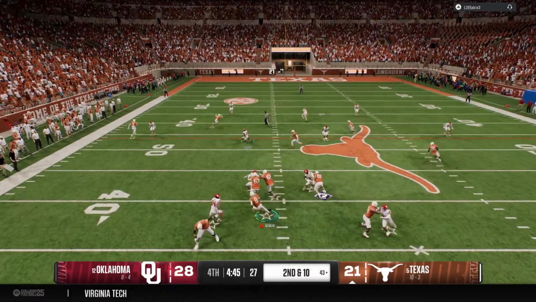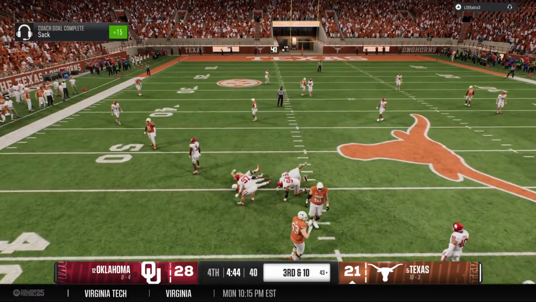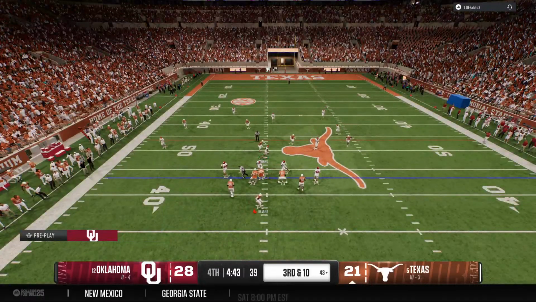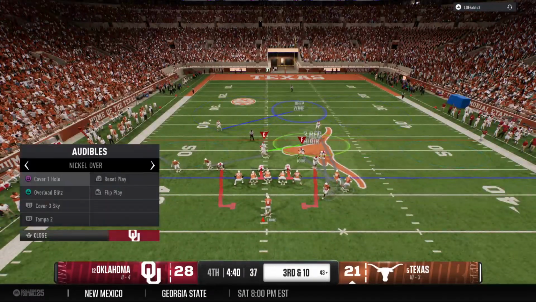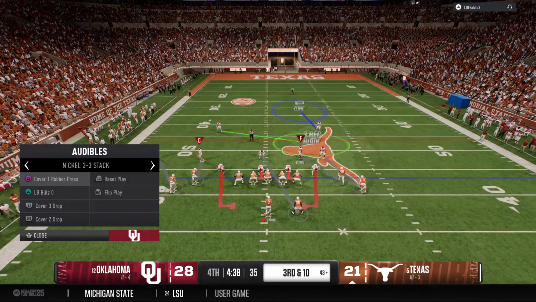QB tries it again here on 2nd and 10. And the sack is made. That's a nice play there by the sophomore. Challenging play for the offense. They face 3rd and long here from their own 43.